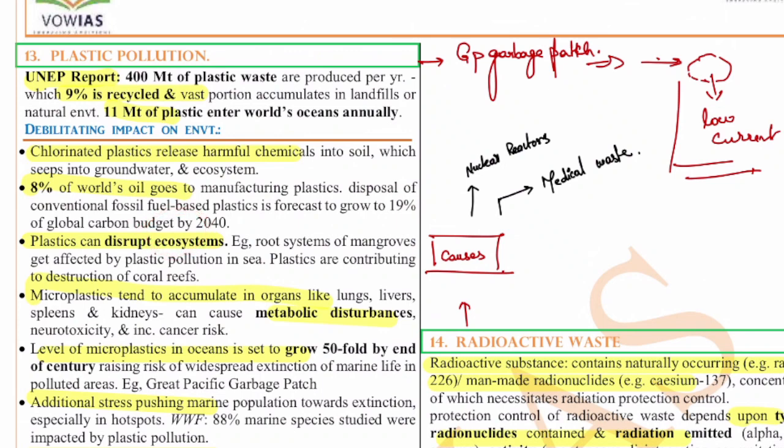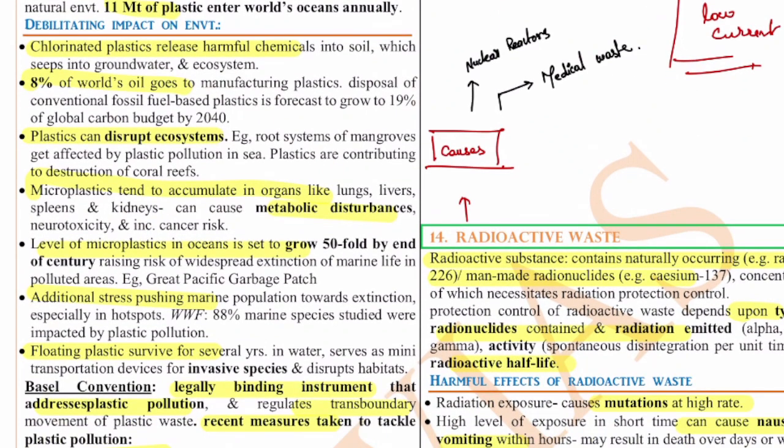For example, the root system of mangroves gets affected by plastic pollution in the sea. Plastics are contributing to the destruction of coral reefs as well. Especially these microplastics tend to accumulate. We all know about bioaccumulation. Because of this bioaccumulation, they tend to accumulate in the human body, and not only in humans, in animals as well. The level of microplastic in the ocean is said to grow 50-fold by the end of the century, and this will lead to widespread extinction of plant and animal species. It is an additional stress pushing the marine population towards extinction, especially in the hotspots.